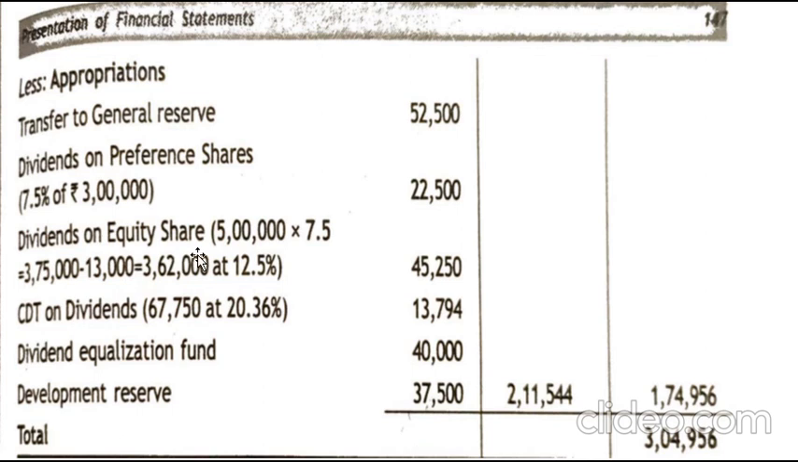So next, dividend on equity shares, which is on 5 lakh, called up at 7.5, where you will be getting 3,75,000 minus 13,000 calls in arrears amount, giving you the balance of 3,62,000. On that, 12.5% dividend will be charged. So your actual worth of share is 3,62,000 at 12.5%, which will give you 45,250.